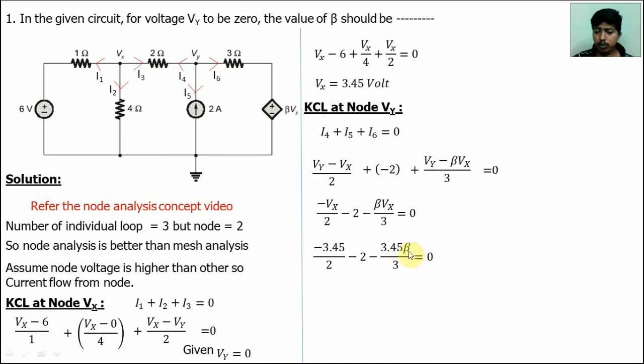Now in this equation the only unknown parameter is beta. Simply with this equation we can get the beta value. Beta is equal to minus 3.24. Okay, this is the answer. Next we will discuss the second problem.